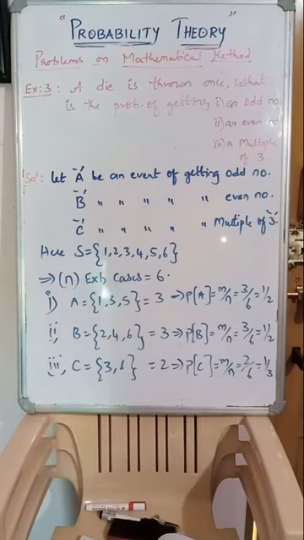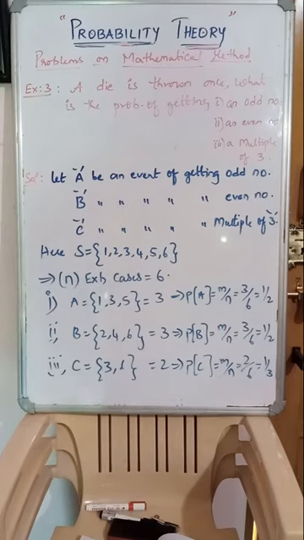Look at this problem. A die is thrown once. What is the probability of getting an odd number? Question number 2, an even number, and 3, a multiple of 3. So totally when a die is thrown, what are the possible outcomes? Sample space S equals {1, 2, 3, 4, 5, 6}. So the total exhaustive number of cases is 6, denoted by N.